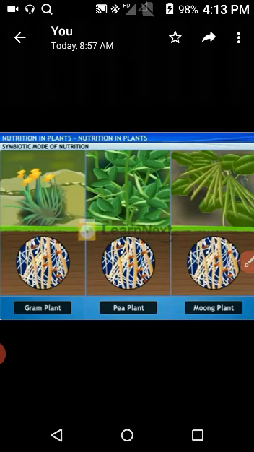In lichens, the alga is autotrophic in nature and the fungus is saprophytic in nature. Both depend on one another for their nutritional needs. The fungus supplies water and minerals to the alga. The alga, being green and autotrophic, synthesizes food by photosynthesis and supplies organic food to the fungus.